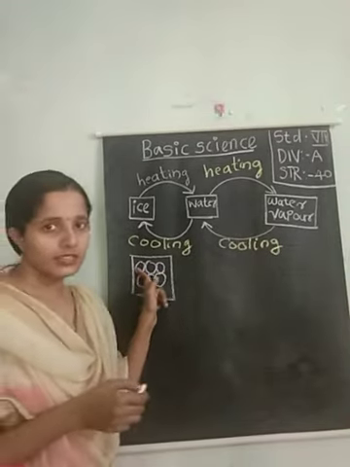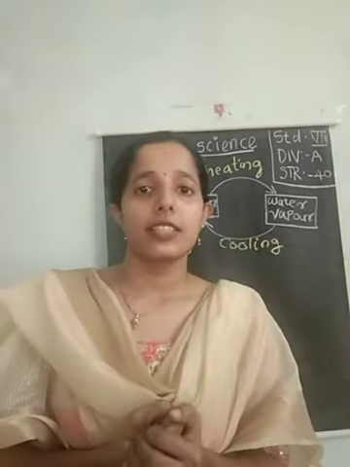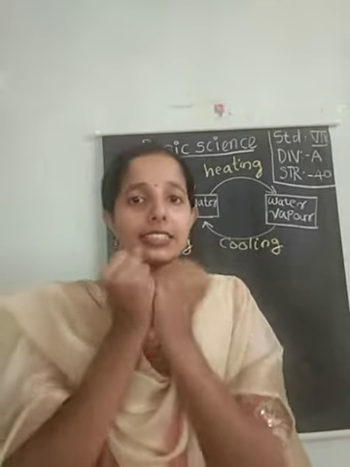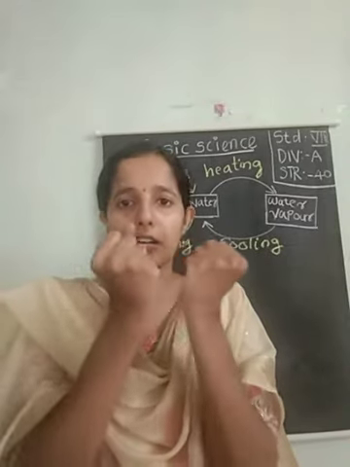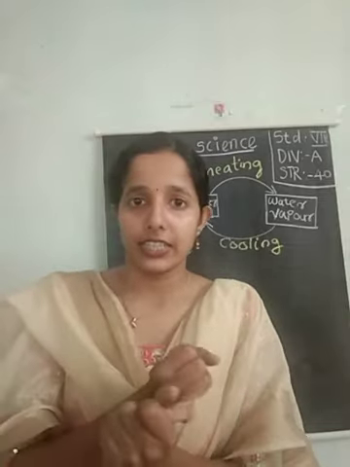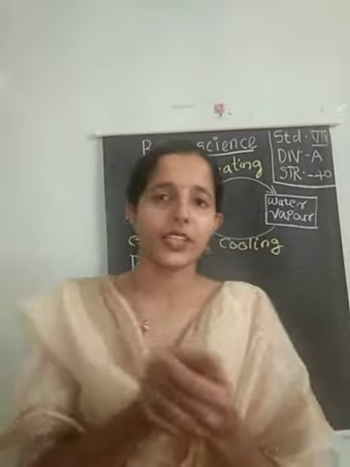Suppose these are the particles in ice. We know that in ice, or in solids, the particles are very strongly bound to each other. As a result, they are closely packed. So interparticle distance is very small because the interparticle force of attraction is very strong, isn't it?